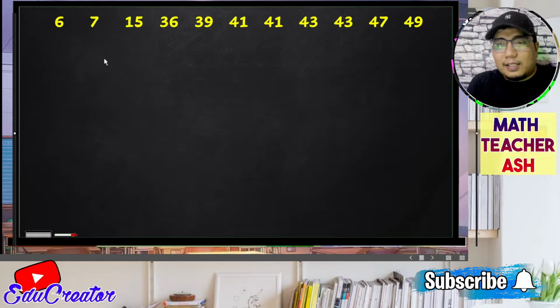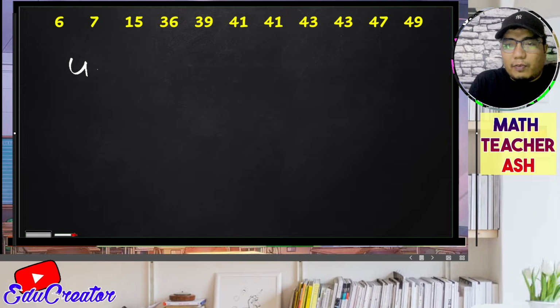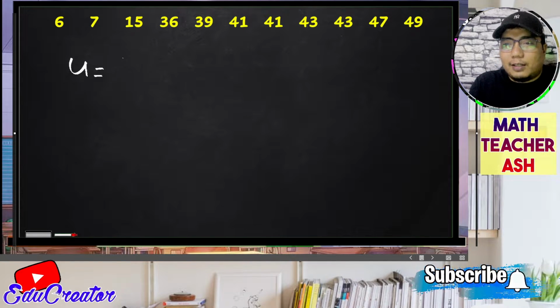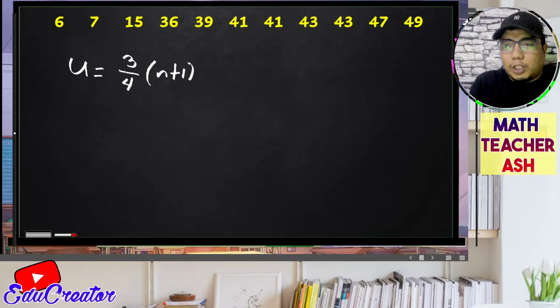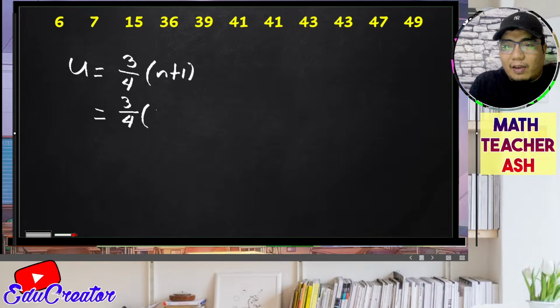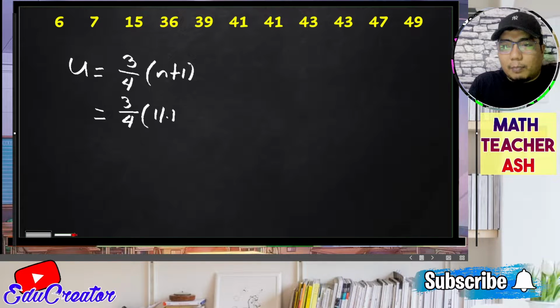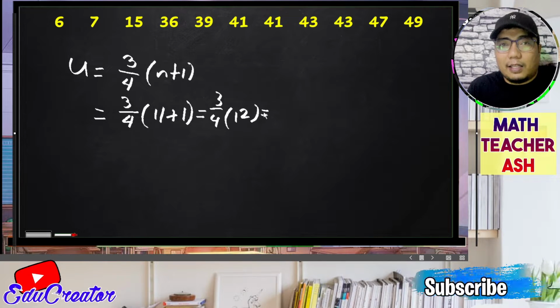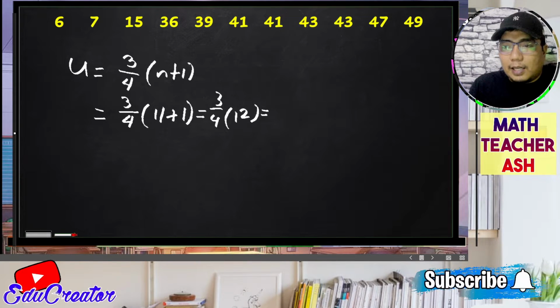So still given these data points, we will now be solving for our upper quartile, our Q3. So in order to do so, we use 3/4 times n plus 1, which is the formula given. Of course, same goes that we have our 11 as our total number of data points, and that would give us 3/4 times 12. If you are getting the 3/4 of 12, that means 3 times 12, that is 36. 36 divided by 4. Alright, so the answer is 9.